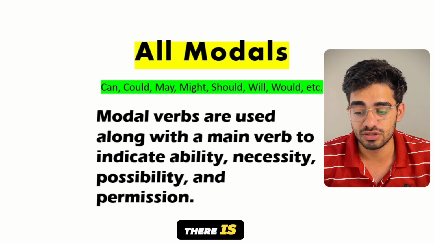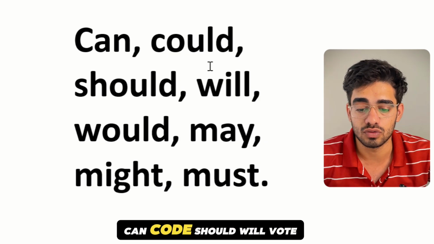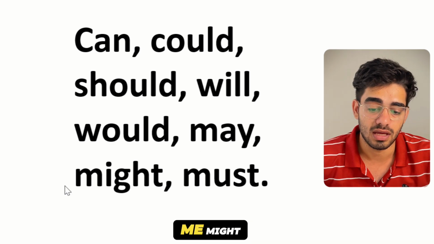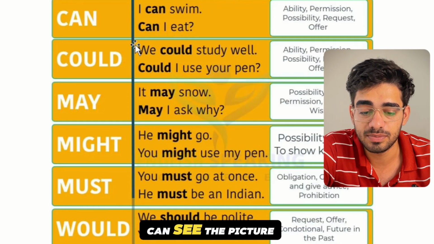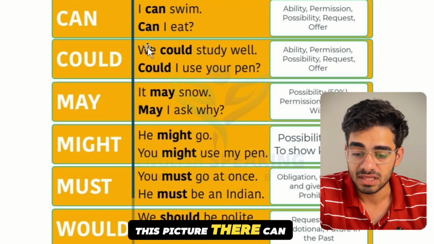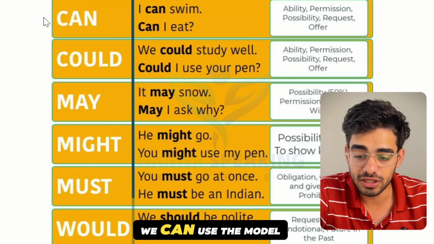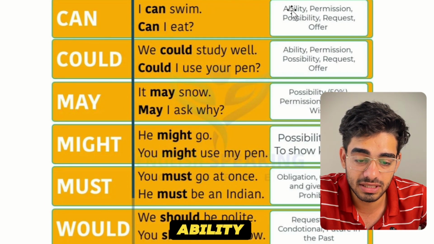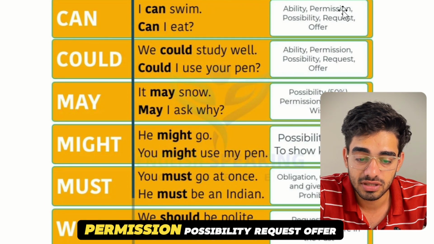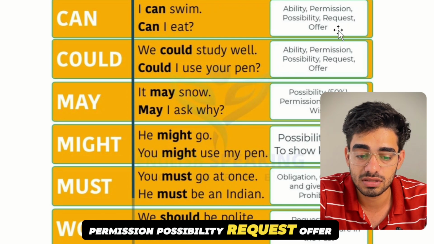So we know that there are eight modals: can, could, should, will, would, may, might, must. Number one, you can see in this picture, we can use the modal can when we are showing ability, permission, possibility, request, offer.